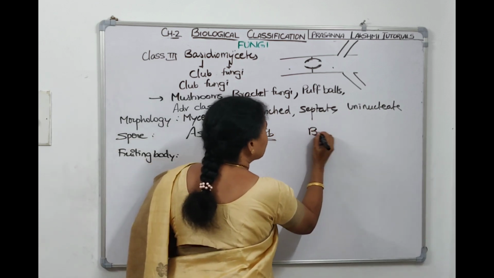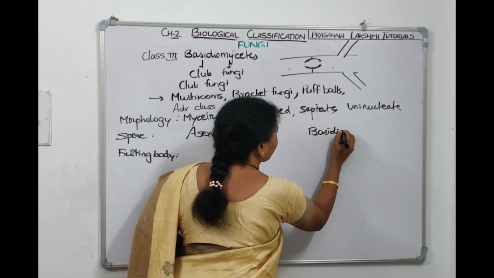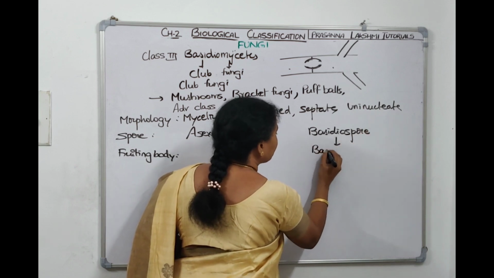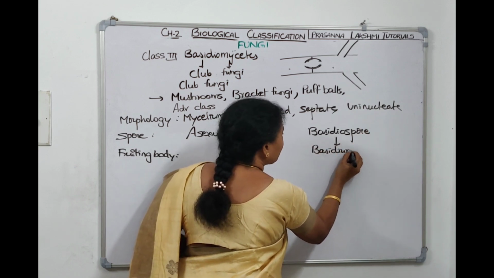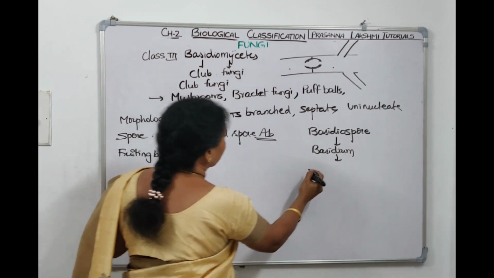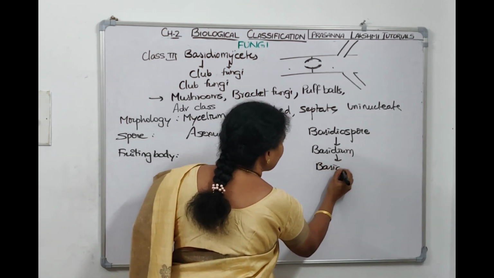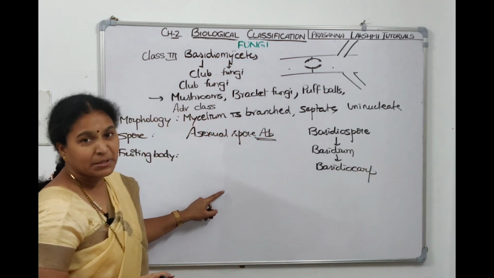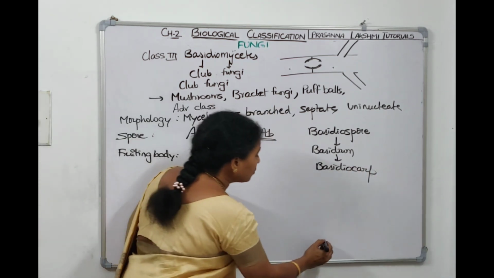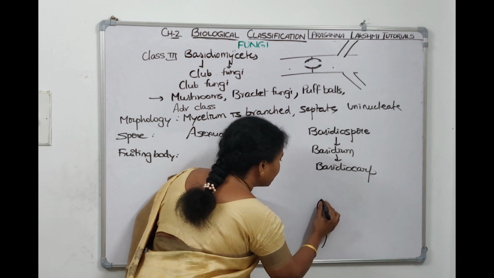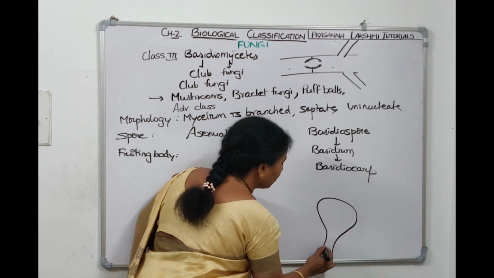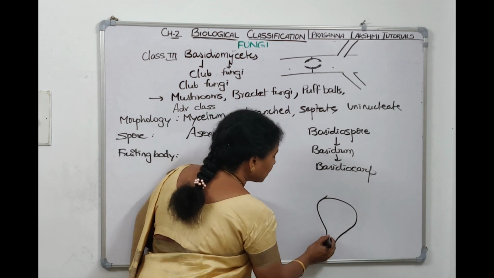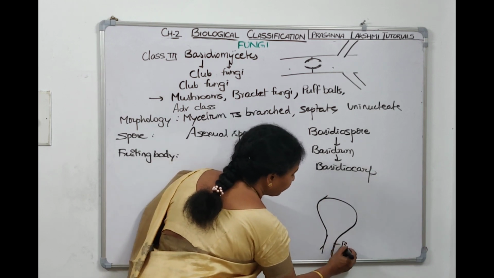The sexual spore is basidiospore, formed on a special mycelium called basidium. Basidium is present on the fruiting body called basidiocarp. Now if we have to see the basidiocarp, this is basidiocarp, right? On the basidiocarp, we have this.